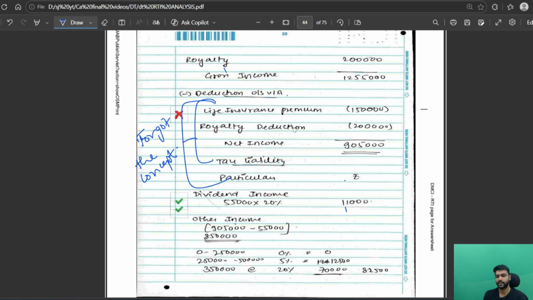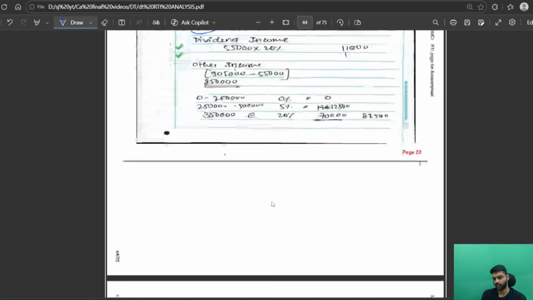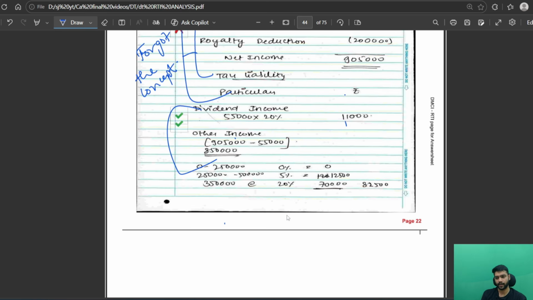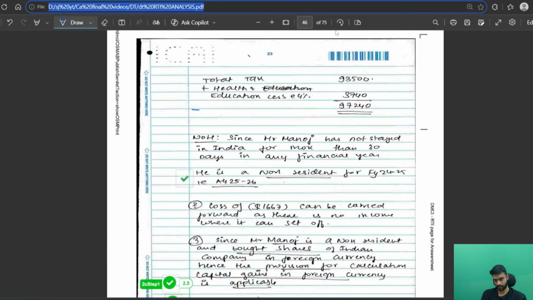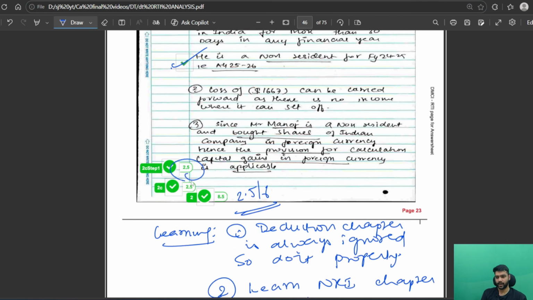So this is a very stupid mistake. I did not actually remember the concept because I thought deduction will be applicable to the non-resident as well. So that was my mistake, but I still got marks where it was right. ICAI will not deduct marks if your provision is right. So still I got 2.5 marks out of 6. For many of you guys, it will still be a good number, but for me, it was not.